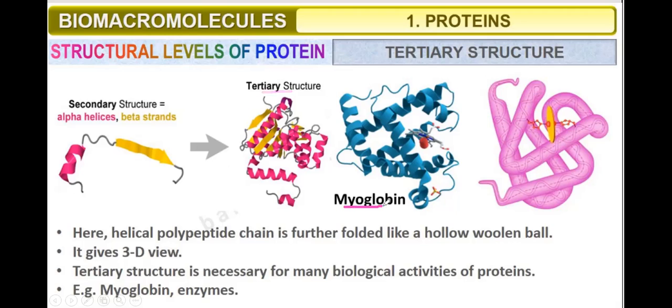Example, myoglobin. Myoglobin shows what? Tertiary structure. Here, the helical polypeptide chain is further folded like a hollow woolen ball. It gives a 3D view. Tertiary structure is necessary for many biological activities of proteins. Example, myoglobins, enzymes. These show what? Tertiary structure of protein.